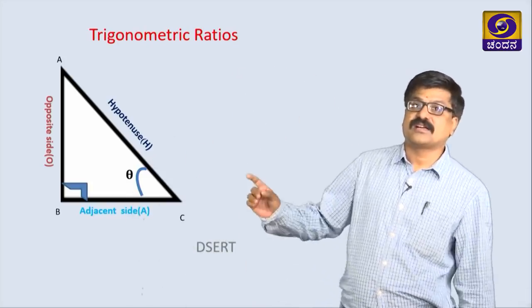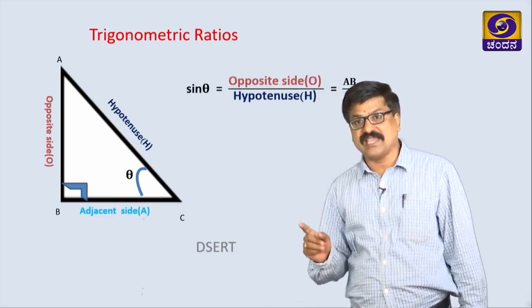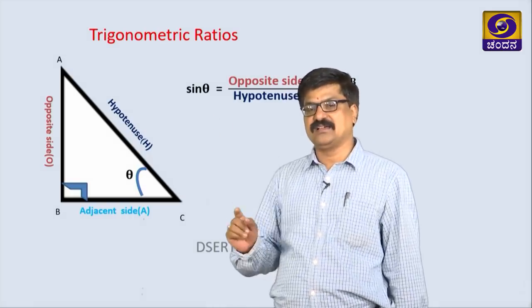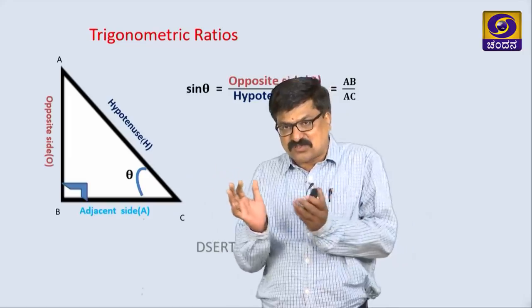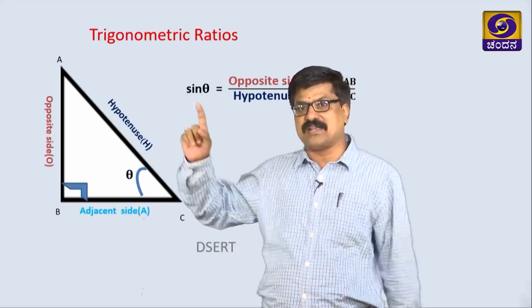Now comes the first trigonometric ratio, that is sin theta. See here, sin theta. Sin and theta we take together; they are not separate. Sin theta.